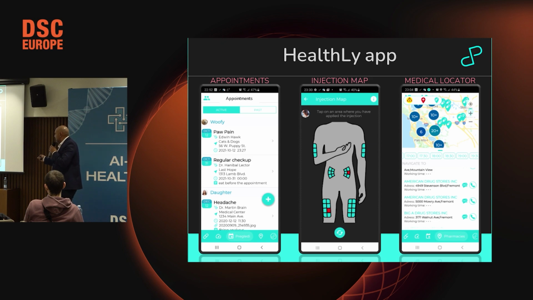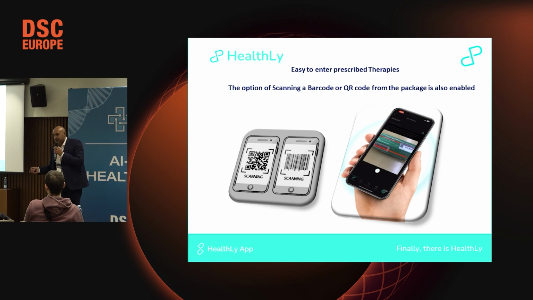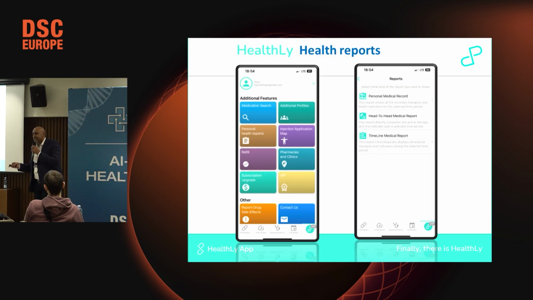And now also here is the locator. If you arrive in some new city or new country, you just open the HealthLy app and see all the pharmacies and hospital emergency centers here in the app. To make it easy for patients to enter the whole therapy, you know, when you go to the pharmacy, the patient takes 10 to 11 boxes of medicine. There is no need to write this in the app, just simply scan the barcode or QR code, depending on the package, and this therapy is entered in the HealthLy app and they just set up the time and date when they take it.